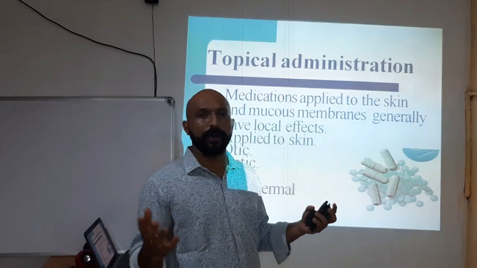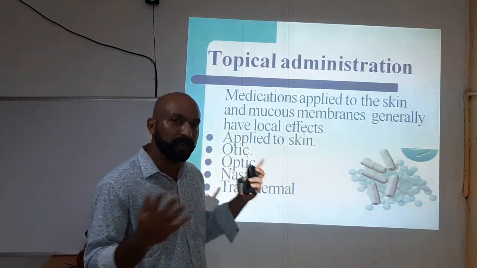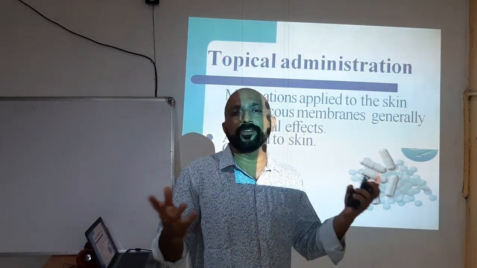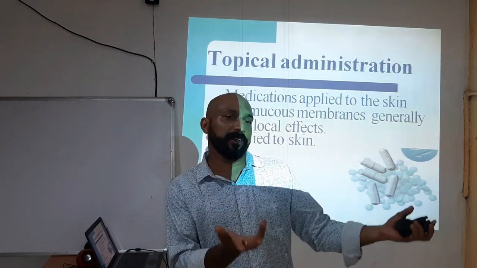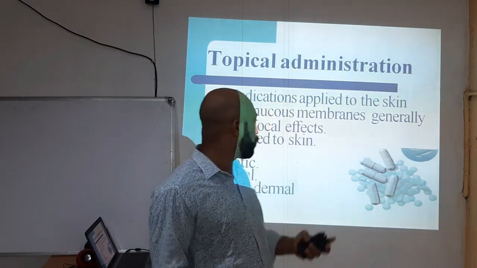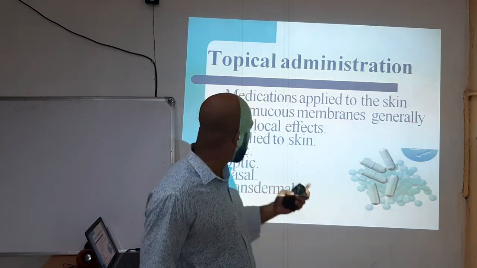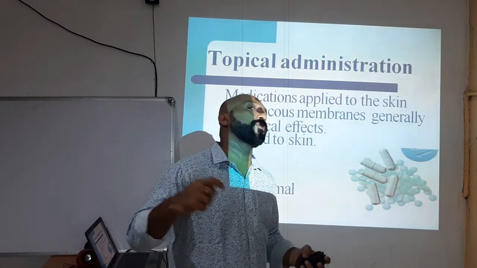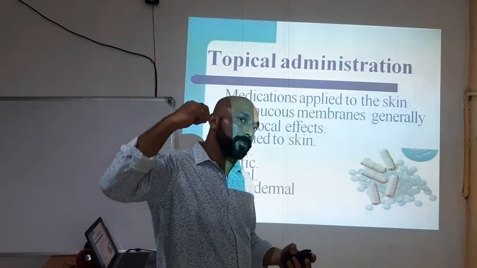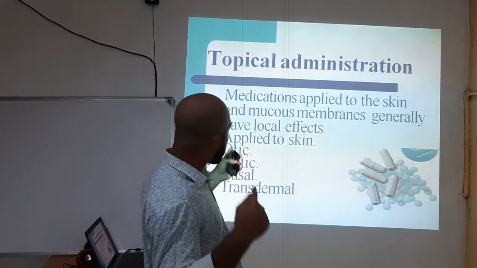Even though it looks simple, there are different techniques a nurse should apply, for example, for adults it is different, for children it is different. You will see all these in the next corresponding videos. So that is called otic.